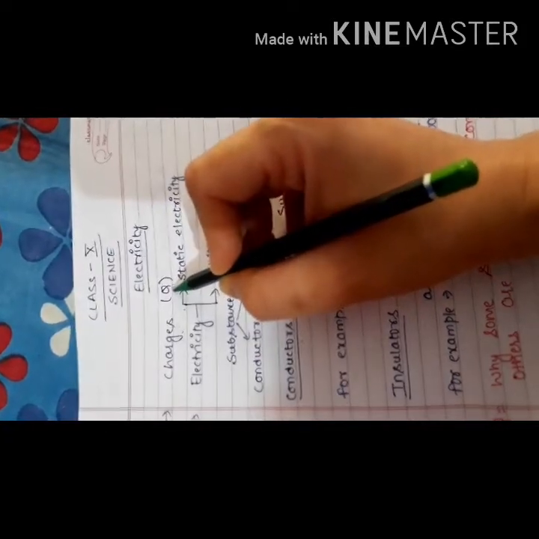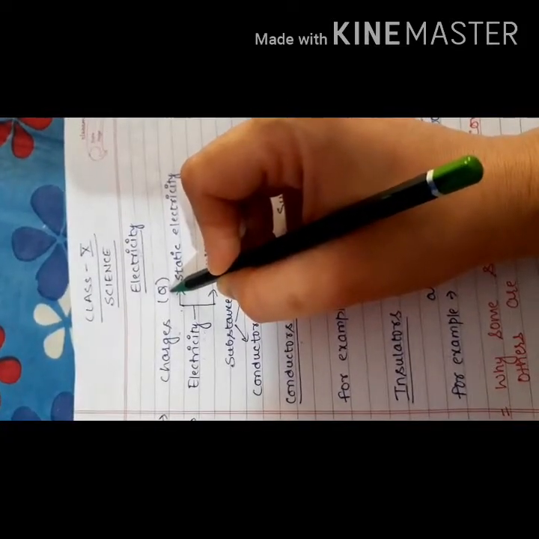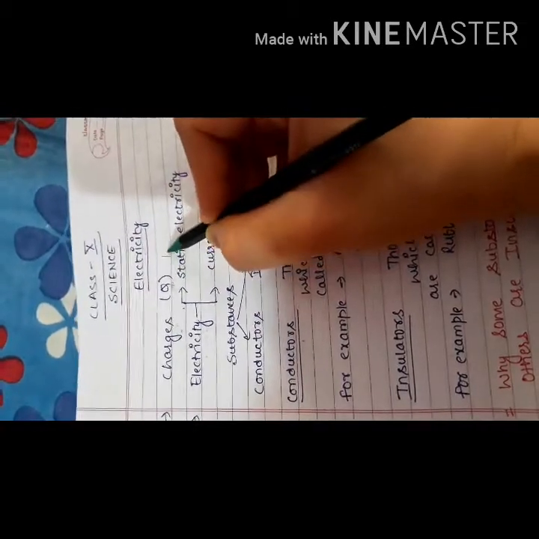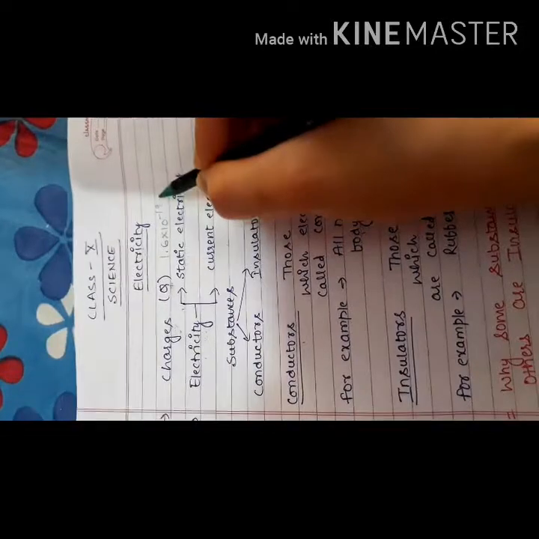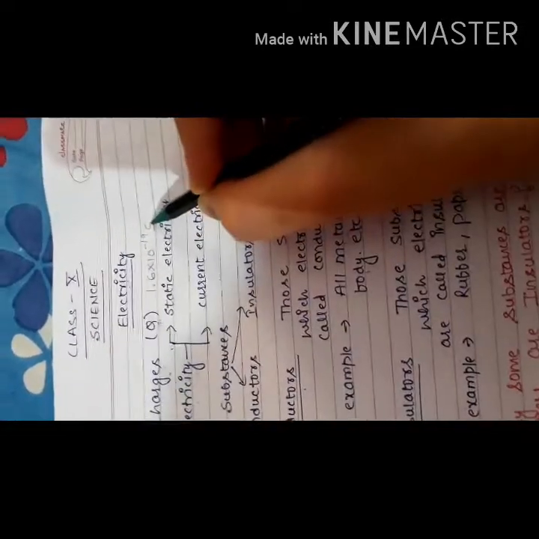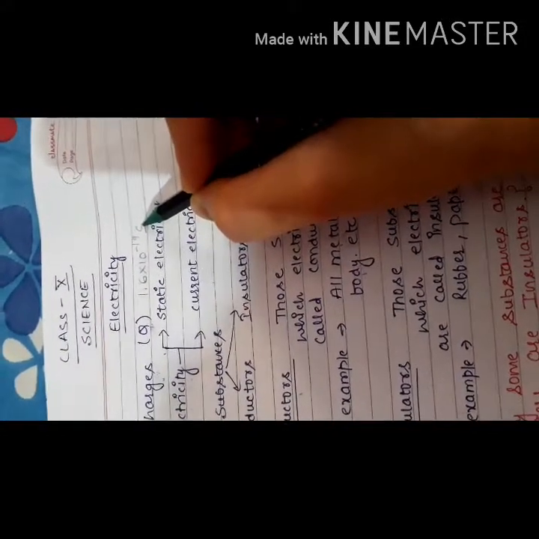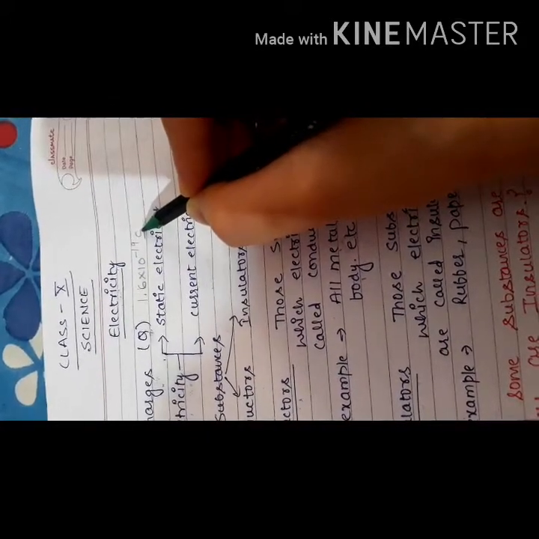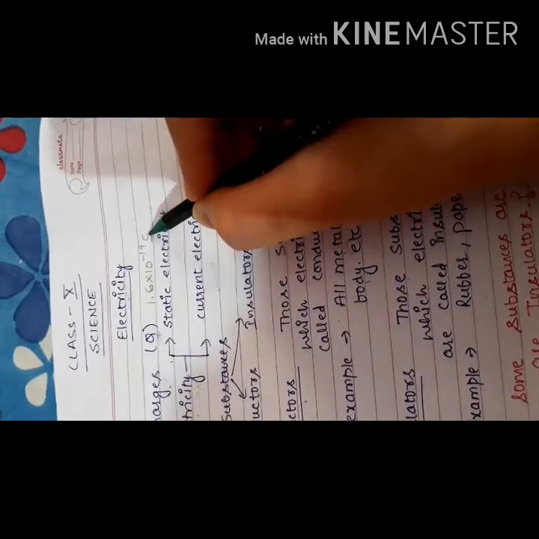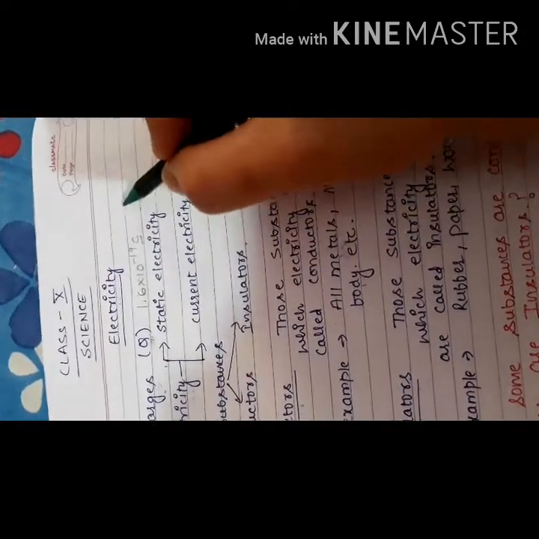It is represented by the English letter capital Q. Its value is 1.6 times 10 raised to power minus 19 coulomb. Coulomb is the SI unit of charge and its CGS unit is stat coulomb. Charge is a scalar quantity, meaning it has only magnitude, no direction.